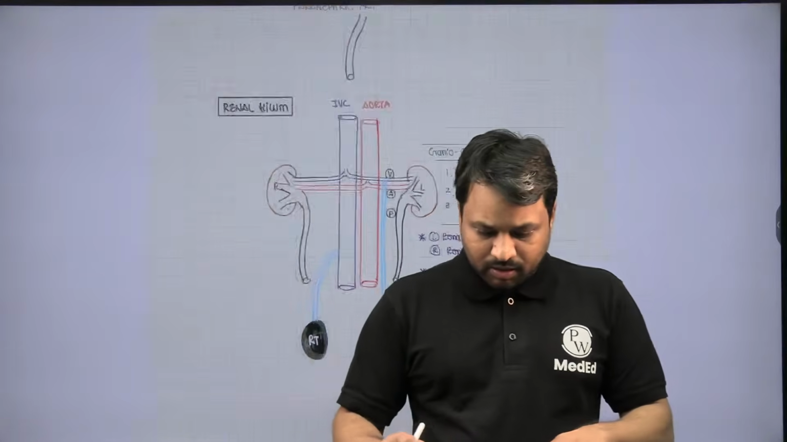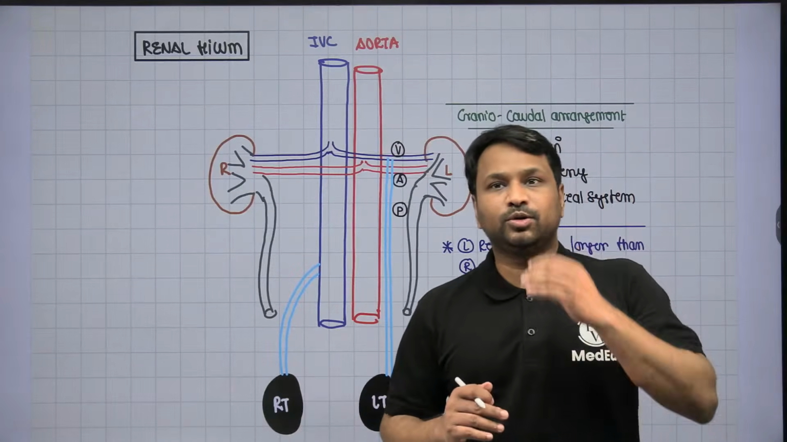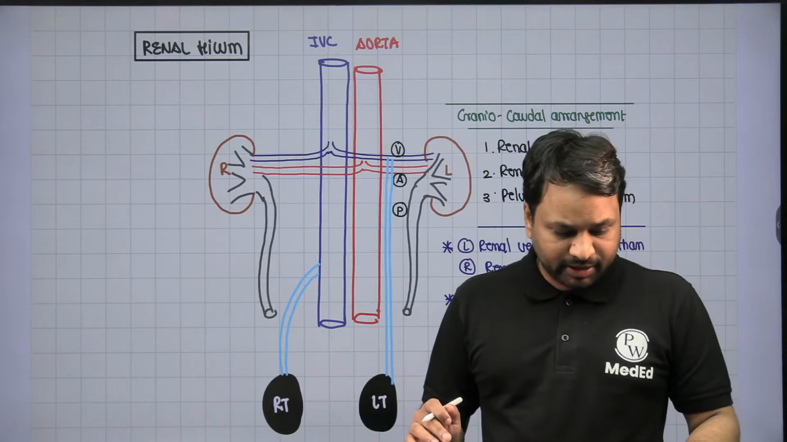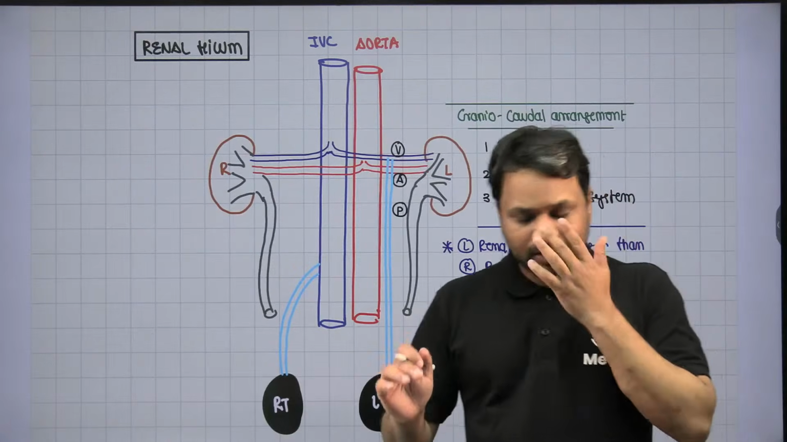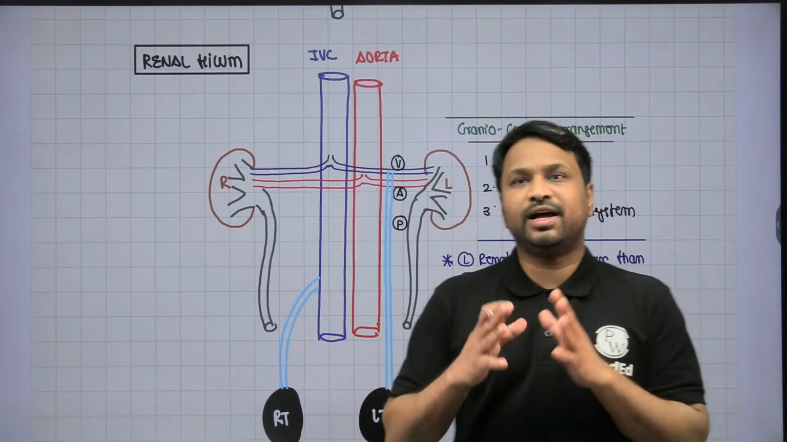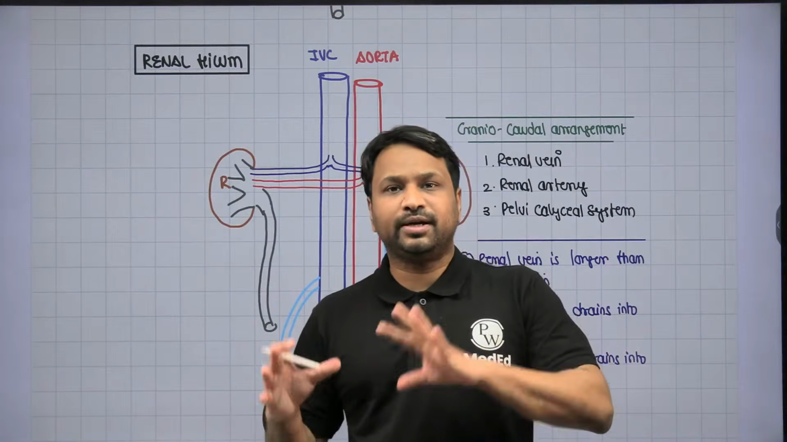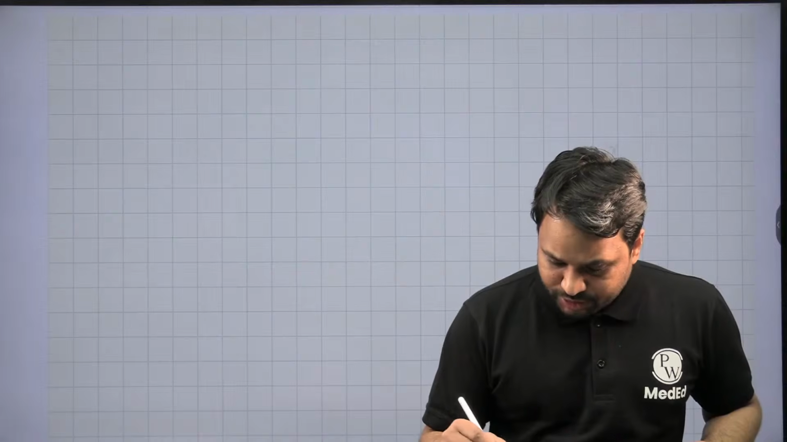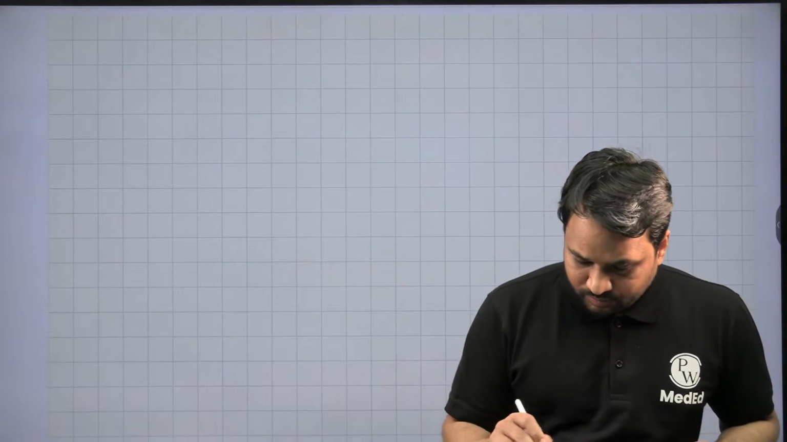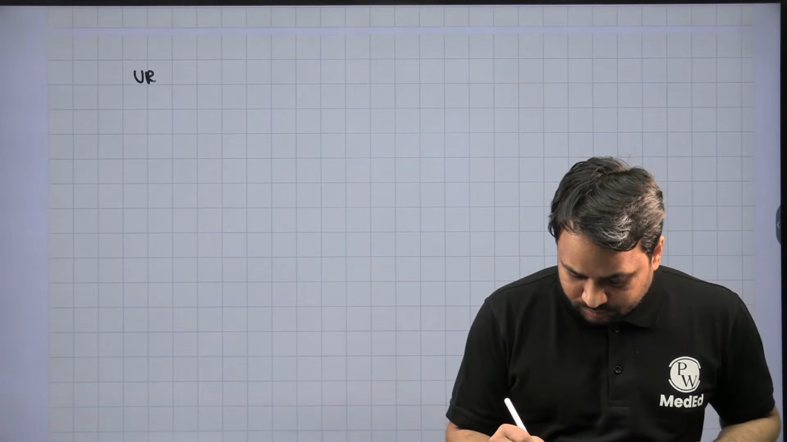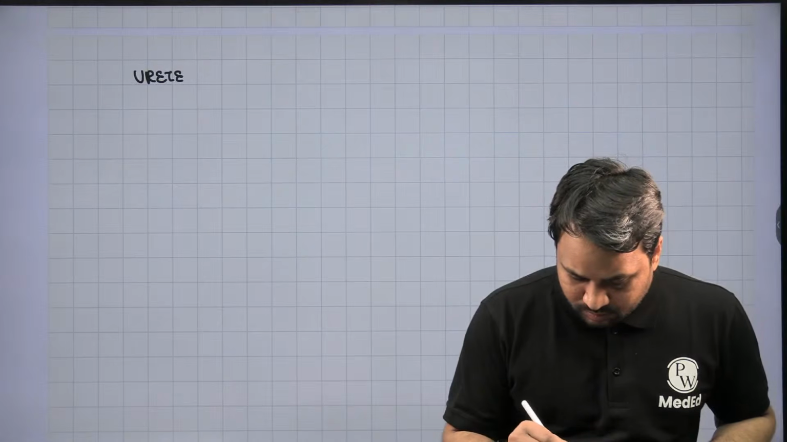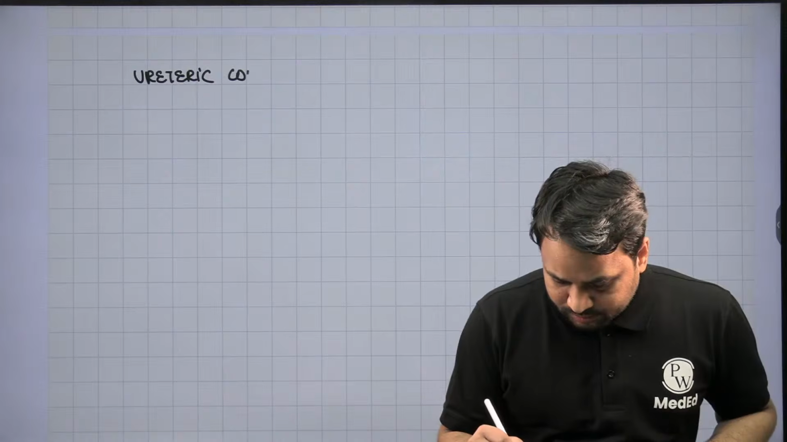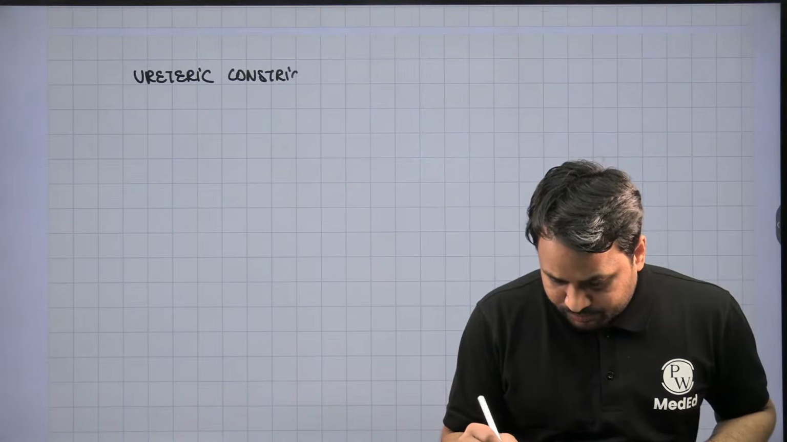Okay. So this is with respect to the anatomical orientation of the kidney and the renal part that you should be aware of, right? Now, another very important thing is they will ask you the course of the ureter and what are the different constrictions that you can have. So, ureteric constrictions.